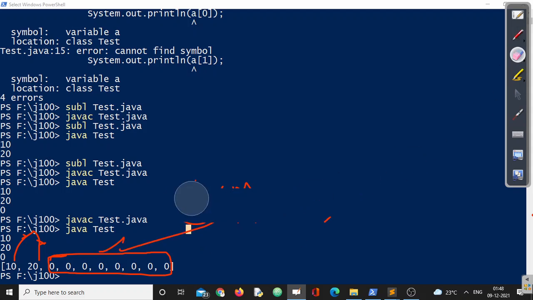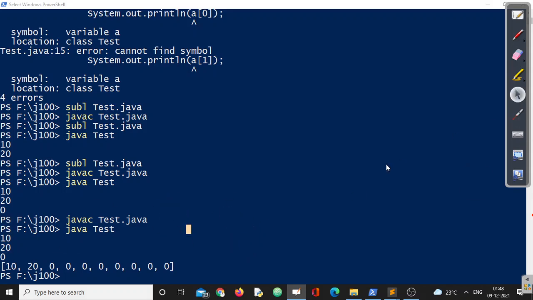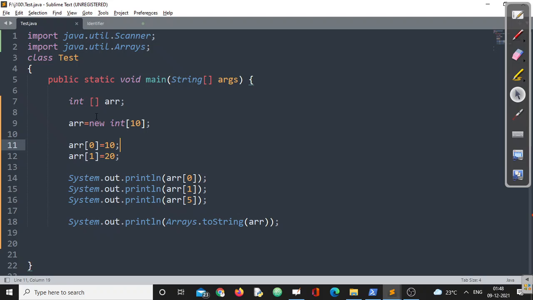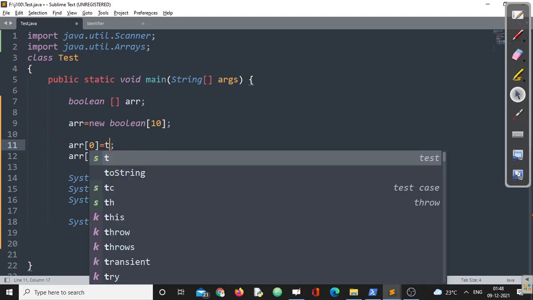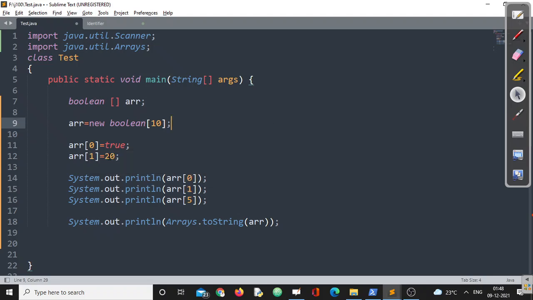And it will be assigned with a default value. So if I create a boolean array, the default value will be false. If you want to cross check, we can go with that also. Let us go for boolean. Here also boolean, and I cannot store like this. Either I have to store true, or I have to store false.